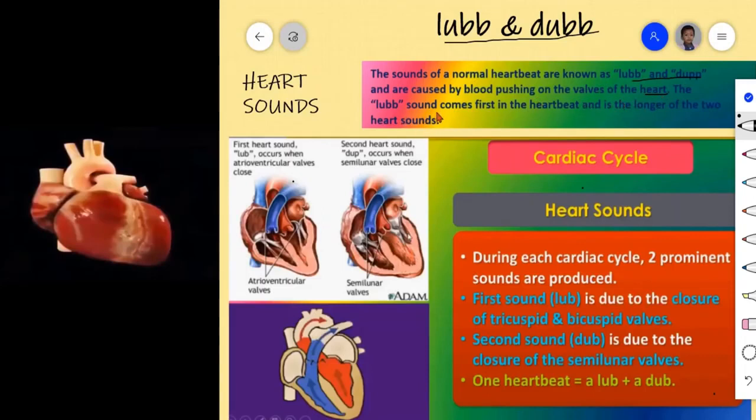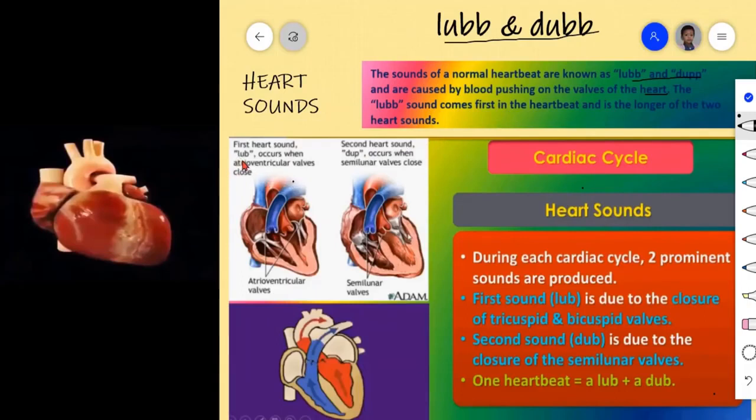The lub sound comes first in the heartbeat and is the longer of the two heart sounds. So first sound is the lub sound, that is the longest duration. Second sound is dub sound, that is shorter duration. Now through the diagram we can see how the sound is produced.